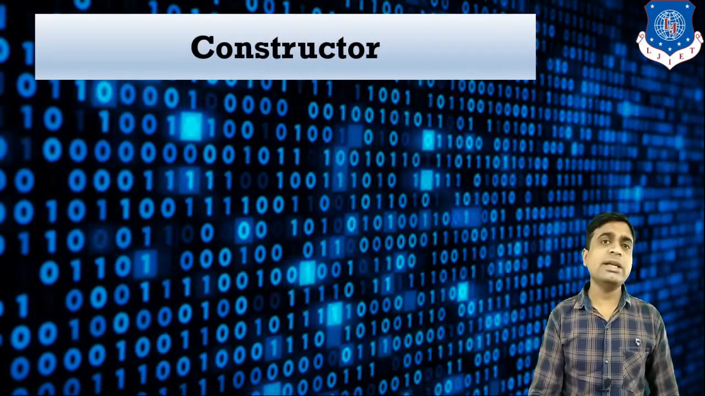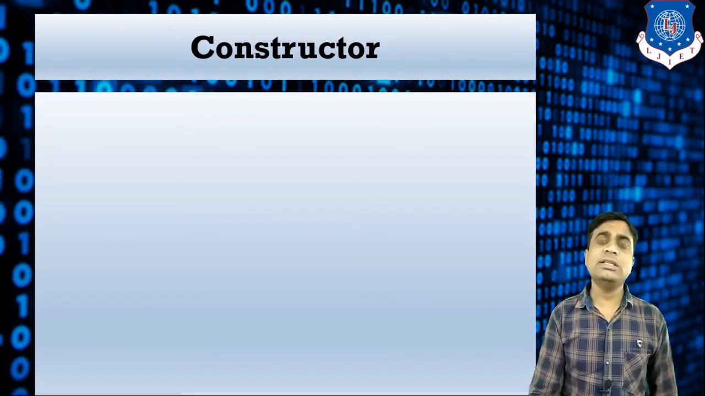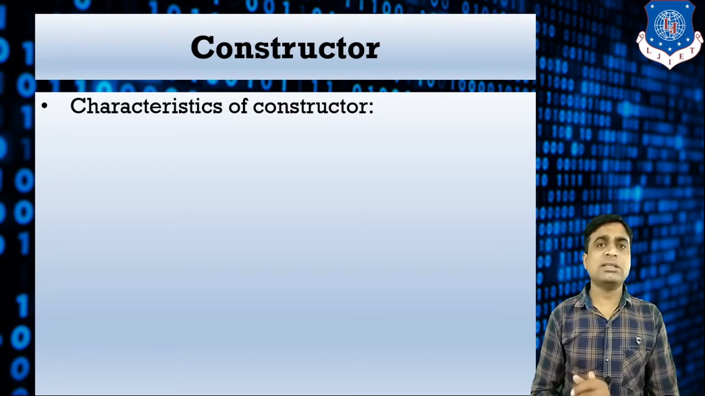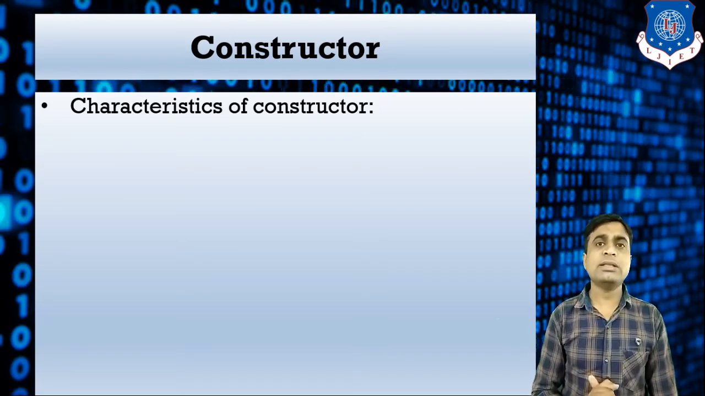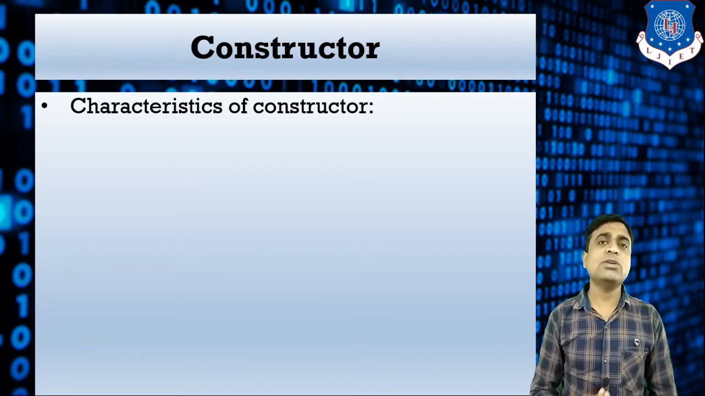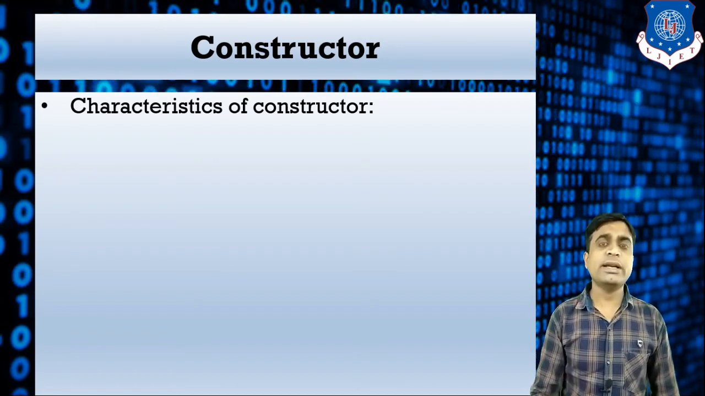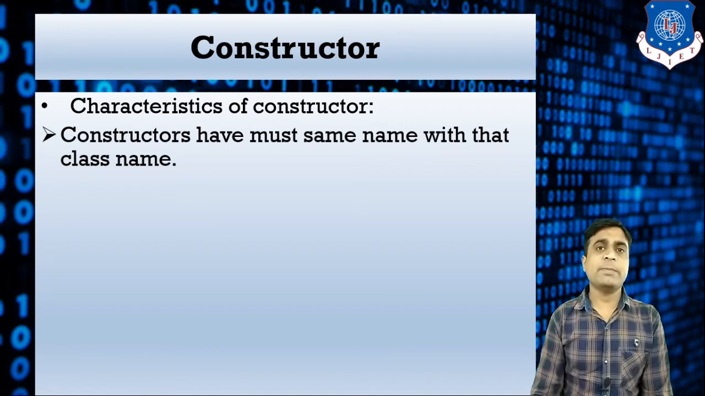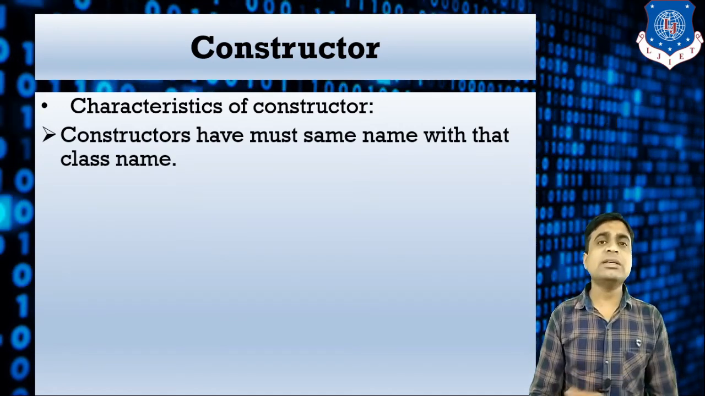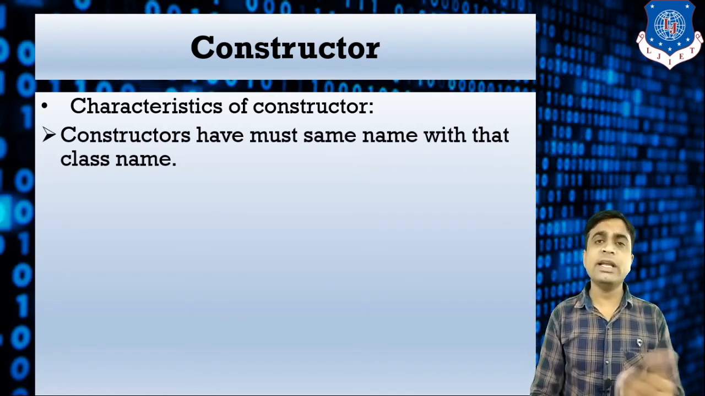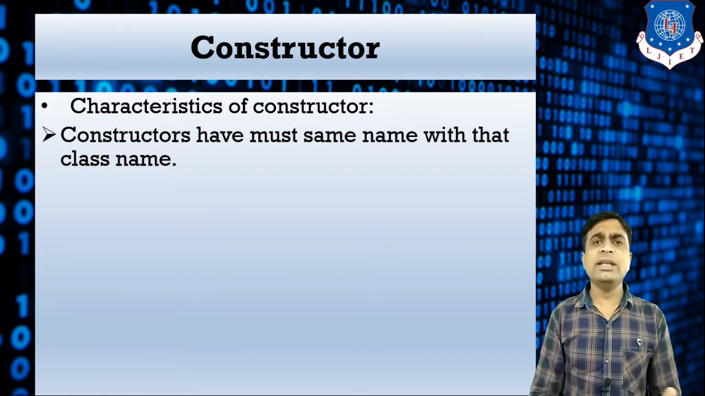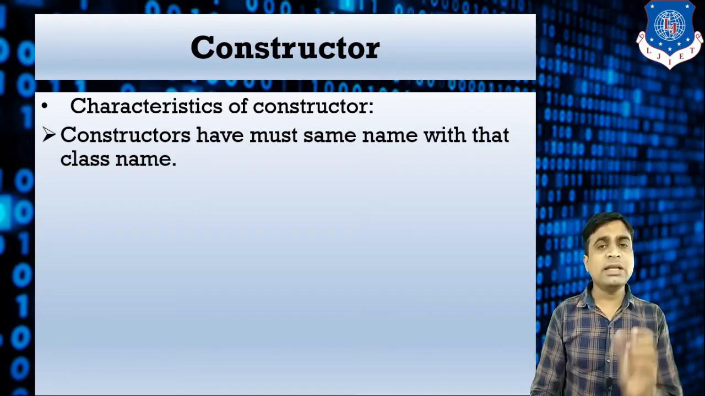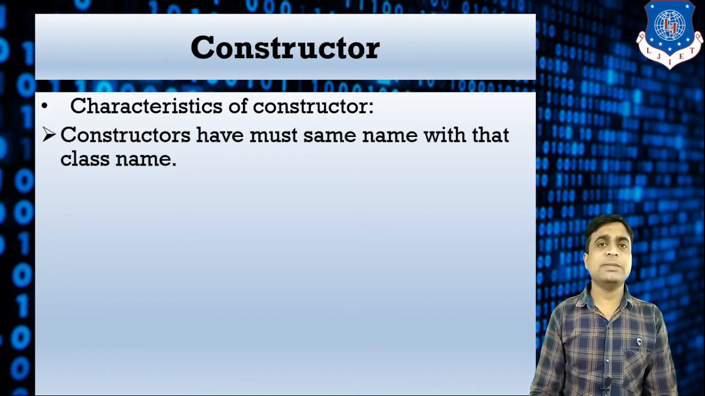So the next topic is the constructor. Constructor, again, is an important concept in Java. A constructor is mostly similar to a method, but what is the difference between a constructor and a method, and what are the different characteristics of the constructor? The first important characteristic is that the constructor name must be the same as the class name. Normally, for a method we can use any user-defined name, but in the constructor case the name must be the same as the class name.